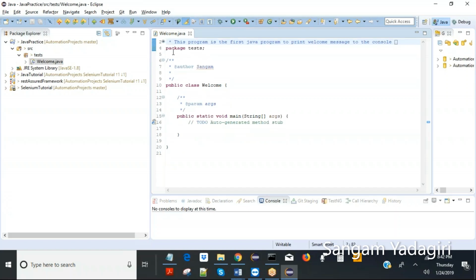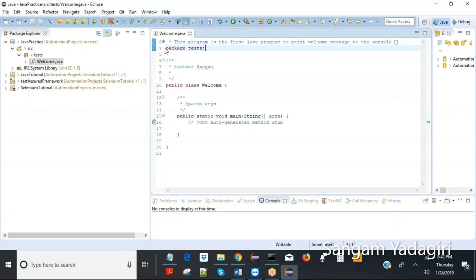Now the second part is the package declaration. You have to declare where this class resides or which package this class belongs to. So obviously welcome.java belongs to the tests package, and it's visible here. You have to declare the package explicitly. This is called package declaration.